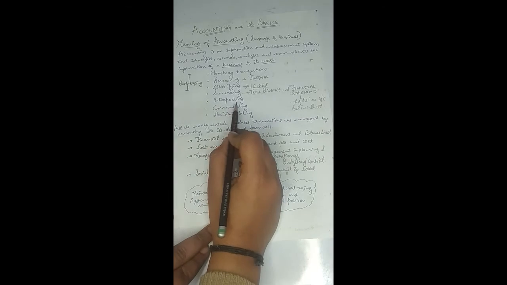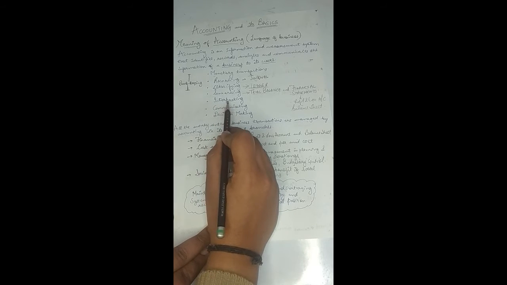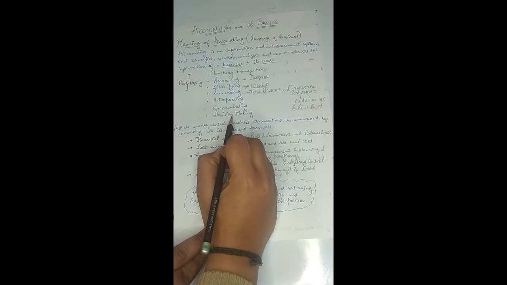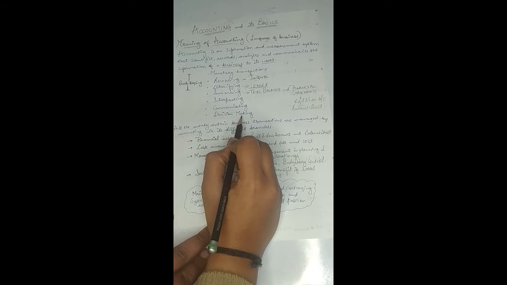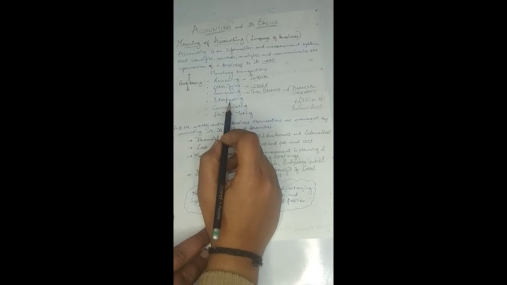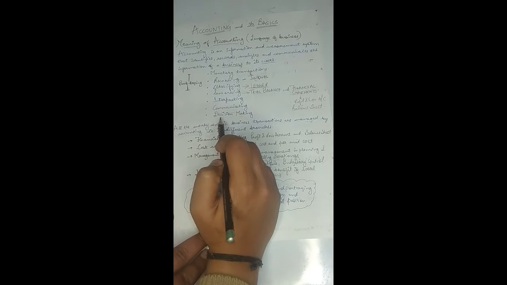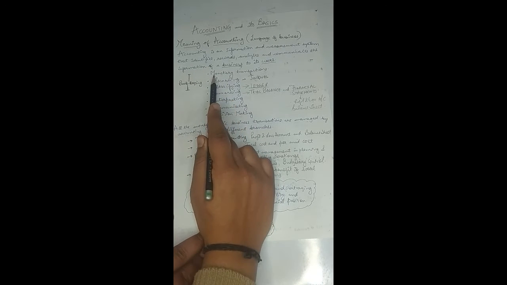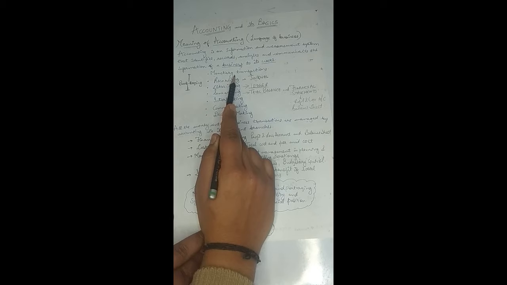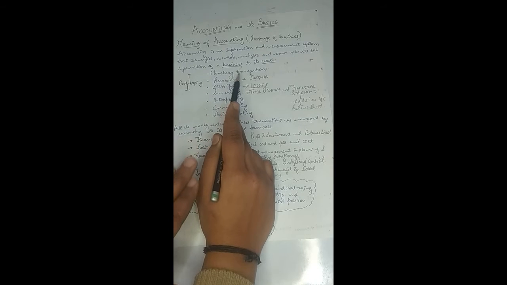So the decision makers, the parties, can make interpretations and further make their decisions, whether to keep their interest vested in the organization or to take out their invested money, right?